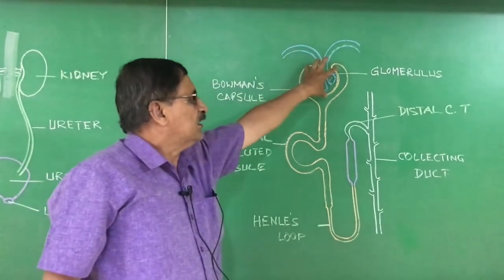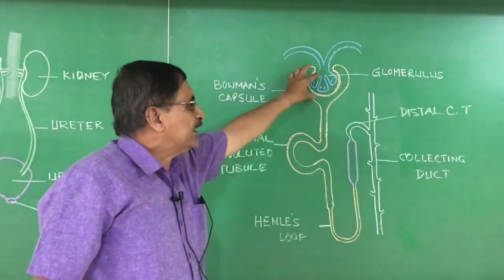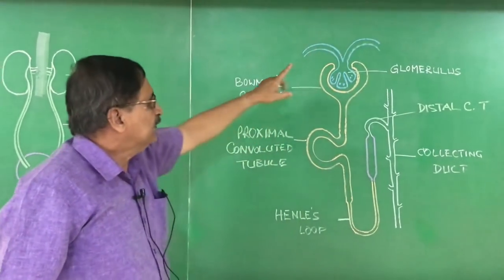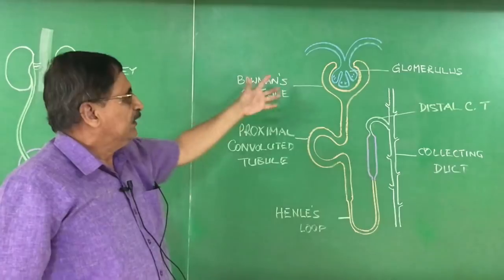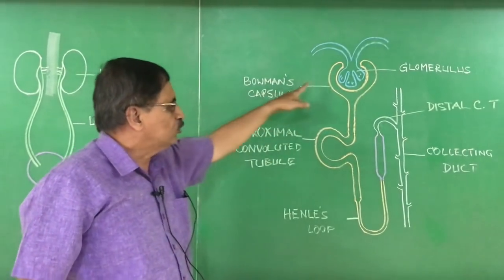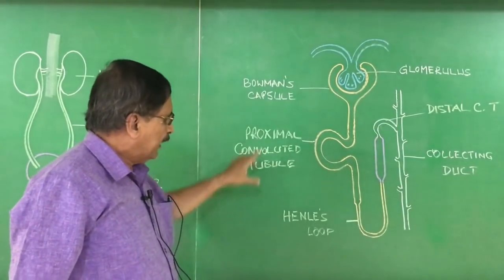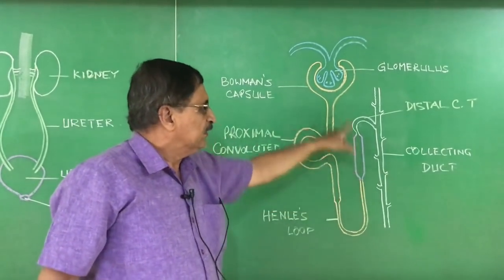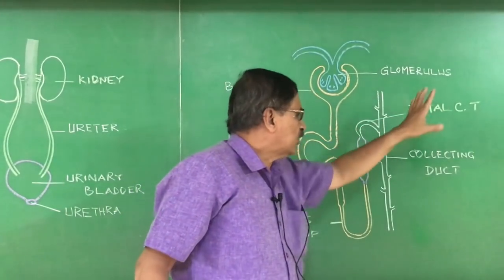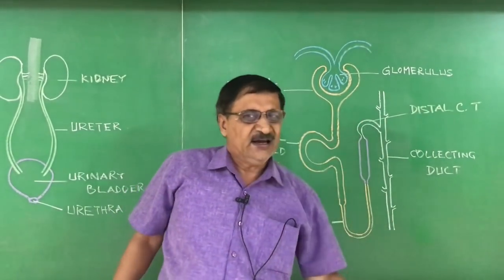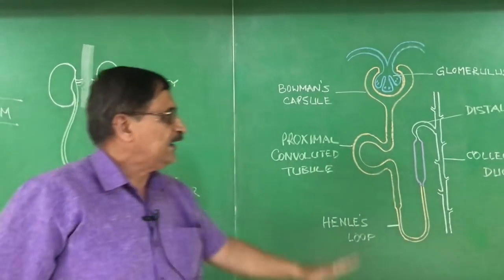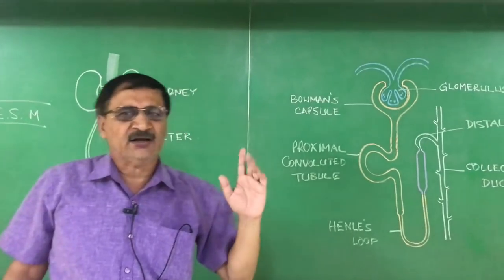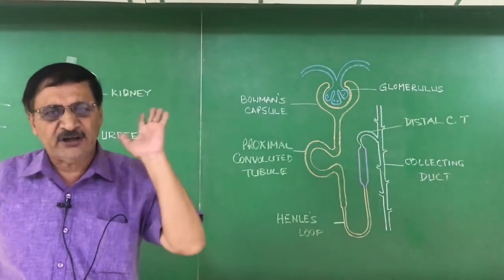Having the thin walled capillaries, a cluster of thin walled capillaries forming the glomerulus, and it is connected with a cup-like structure called Bowman's capsule, and then it is continued with a proximal convoluted tubule, then it moves towards Henle's loop, then the distal convoluted tubule, and of course finally collecting duct. So these are the two diagrams, very very important from the examination point, right?